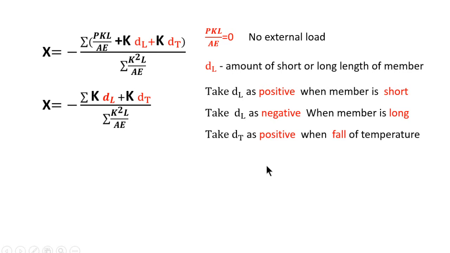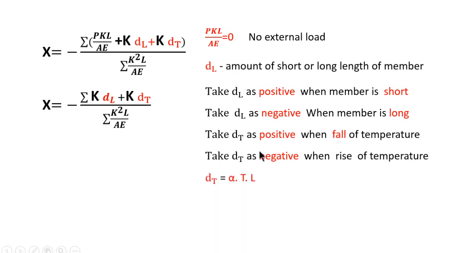Take DT as positive when there is a fall of temperature, and DT as negative when there is a rise of temperature. And here DT is equal to alpha T L, where alpha is the coefficient of thermal expansion, T is the temperature, and L is the length of the member.